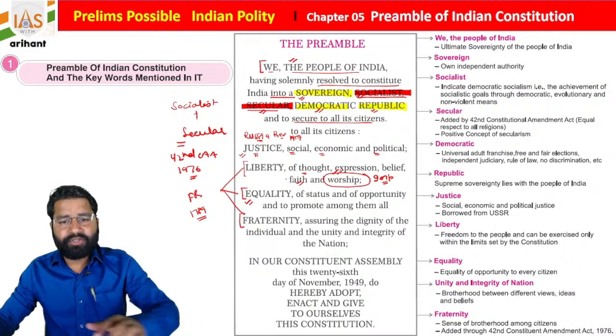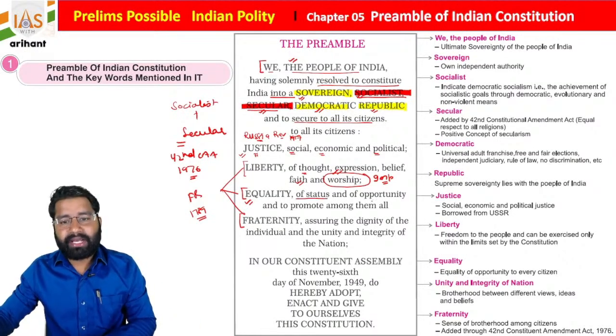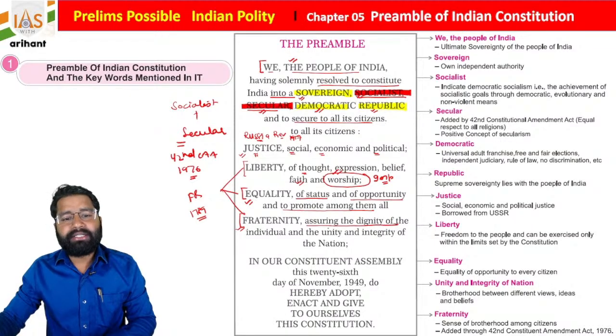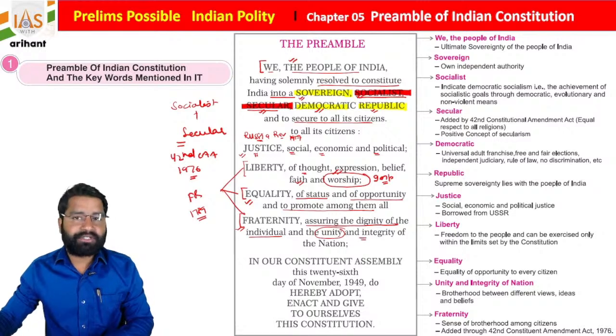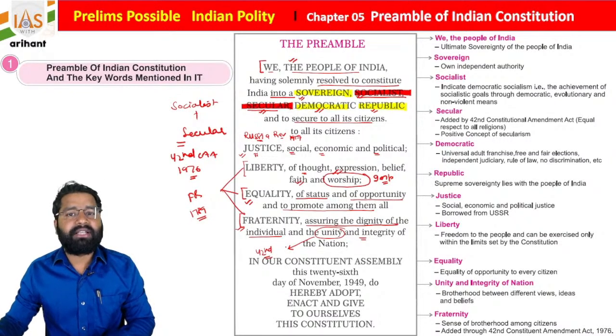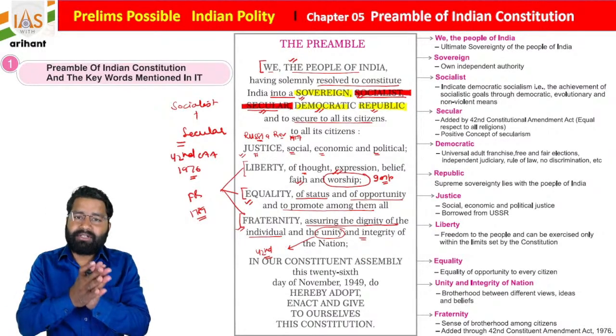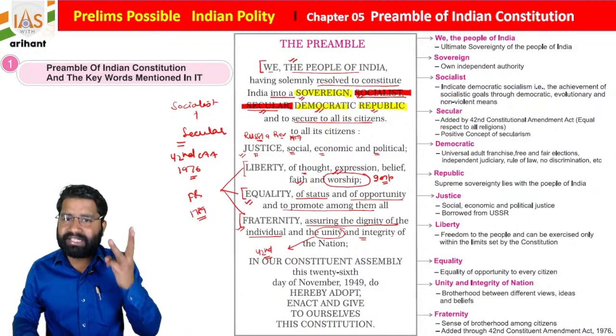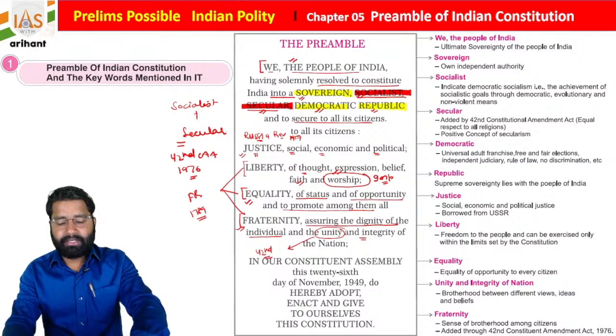Now, what type of equality do we have? Equality of status and equality of opportunity, and to promote among them all. What type of fraternity do we have, students? Fraternity assuring the dignity of the individual and the unity and integrity of the nation. Students, the word unity was also added by the 42nd Constitutional Amendment Act 1976. So there was unity and integrity of the nation. This is also unique. So these three words were added later in our Indian Constitution, students.